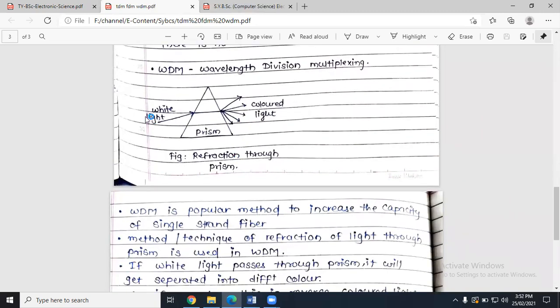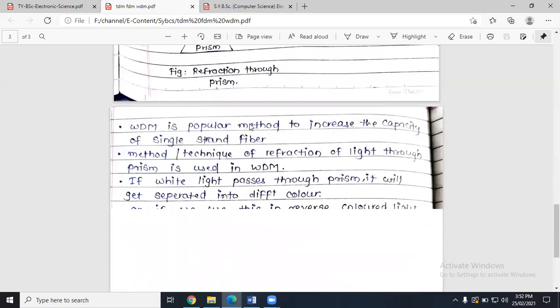Now, here white light is nothing but the senders or the information which is sent by the senders. Prism is nothing but your channel, and colored light is nothing but the output, again providing that information to the particular user.